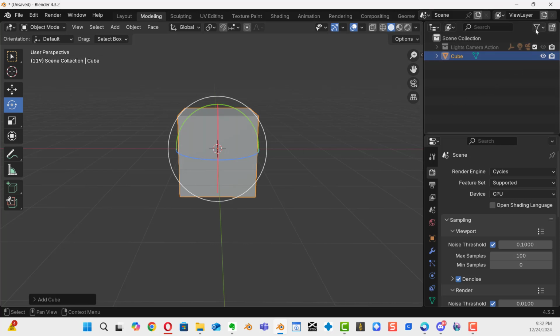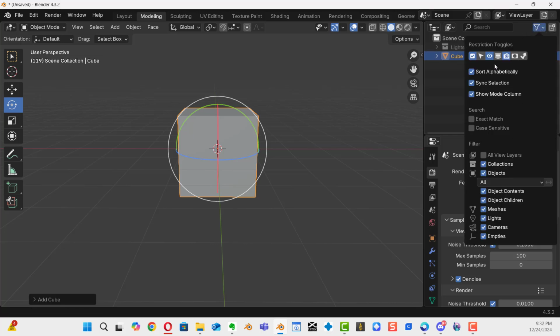Right up here, you see a funnel type of a shape. There are some options in here that I want you to have listed to the right-hand side of your cube. Let's click that funnel right about there. At the very top, here are some of your visual options.